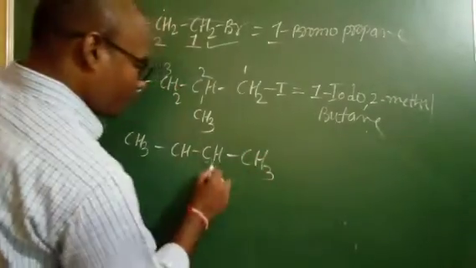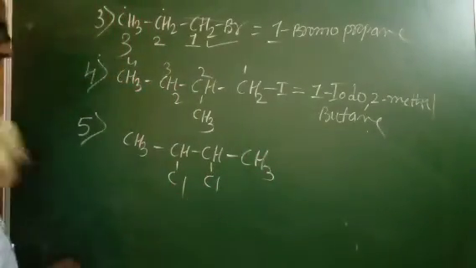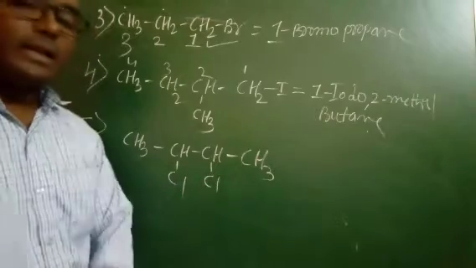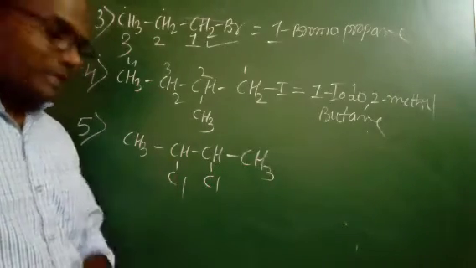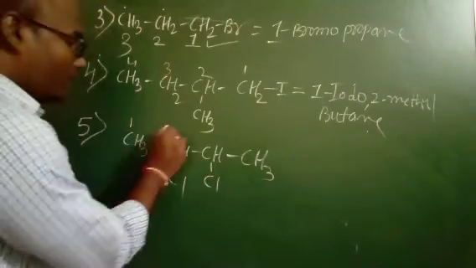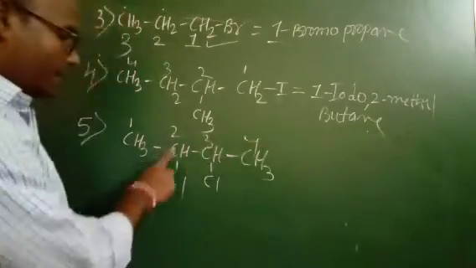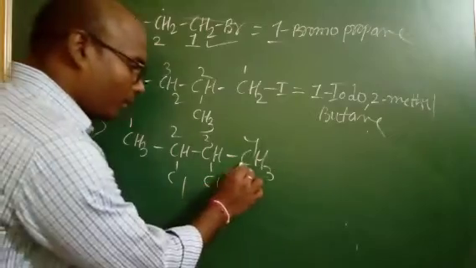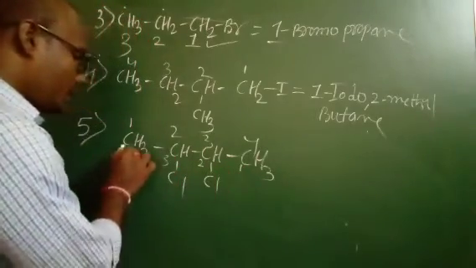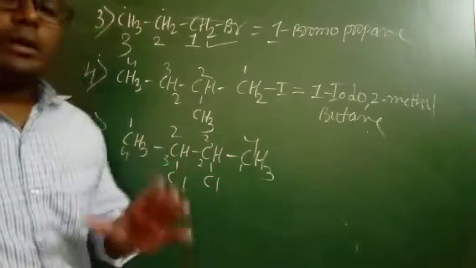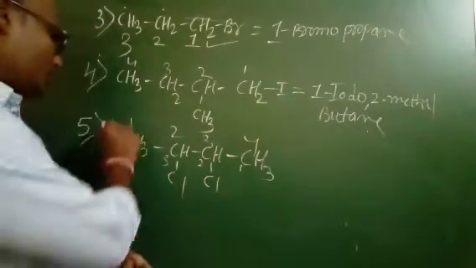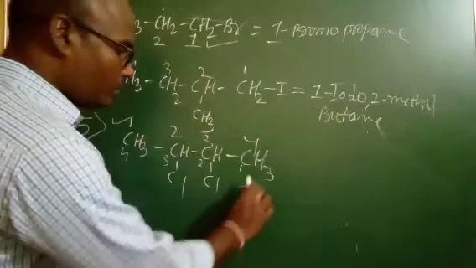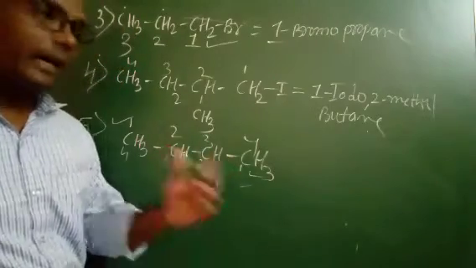What happens when two halogen atoms are attached in the same compound? Two halogen atoms are present here, the same halogen. In this case, if you number 1, 2, 3, 4, they are at the second and third positions. If you number from right to left, 1, 2, 3, 4, again second and third positions. It means in both cases the halogens occupy the second and third positions. It means both methods are correct. Both sides of numbering are correct.